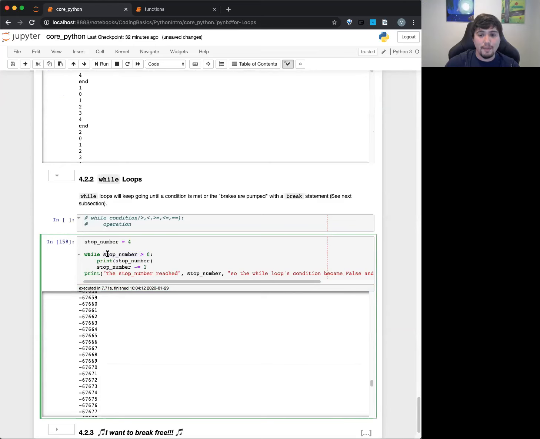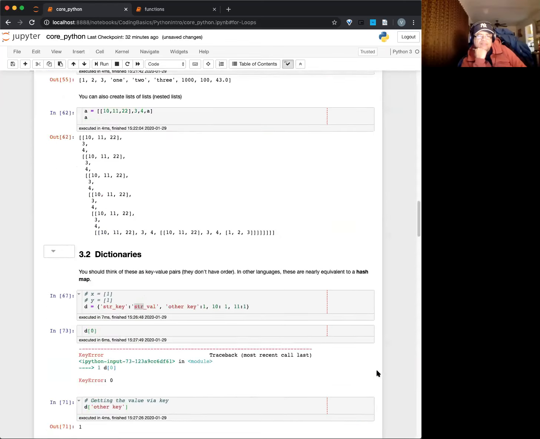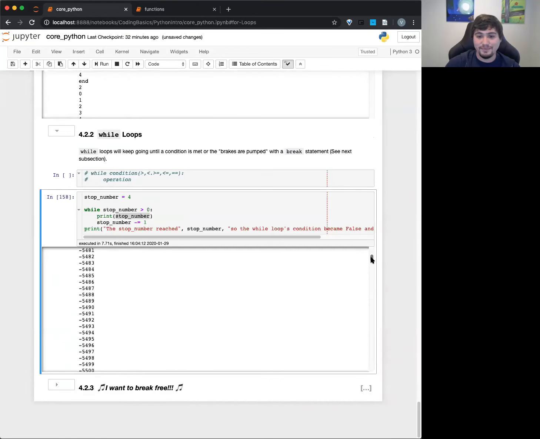So if I do stop number is greater than or equal to 0, now I have stop number equals 4. I have print the stop number, which is why we see all these numbers. Sorry, it'll print out each of these numbers. And then I have stop number minus equal 1. So this will make the stop number smaller and smaller.